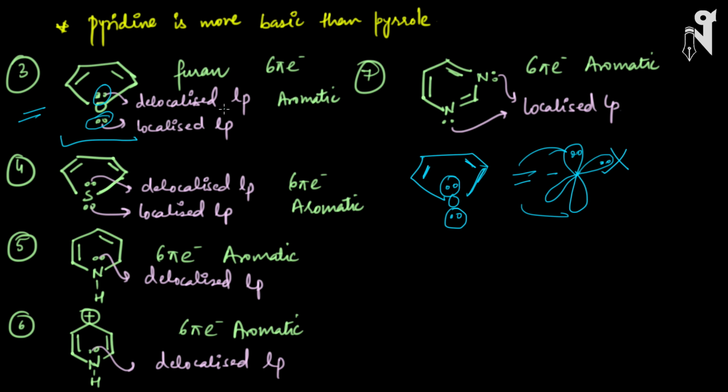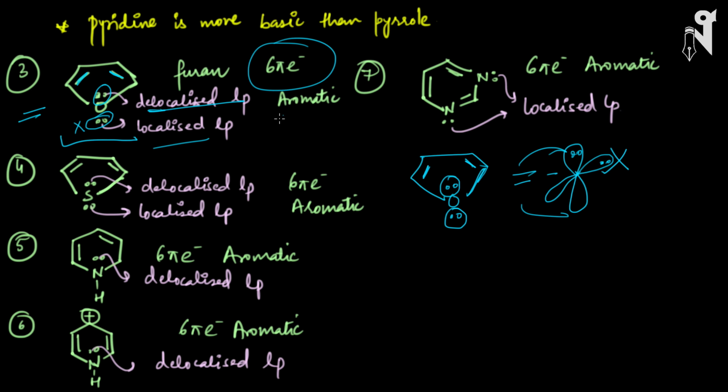So all these atoms are sp2 hybridized, one lone pair is localized and one lone pair is delocalized. So how many total pairs of electrons, pi electrons, do we have which will participate in the resonance? 2 here due to this bond, 2 here, and 2 this delocalized lone pair. So total 6 pi electrons which are participating in the resonance. We are not going to count the localized lone pair. These are of no use. We are basically trying to check the conjugation, the electrons which are in closed conjugation to do the resonance, and only those electrons will be considered for the Huckel's rule. So this is all you have to understand.